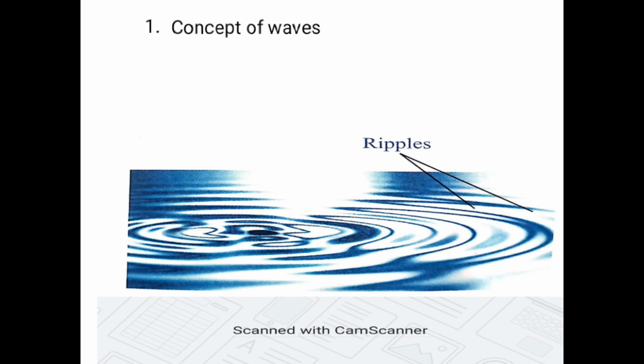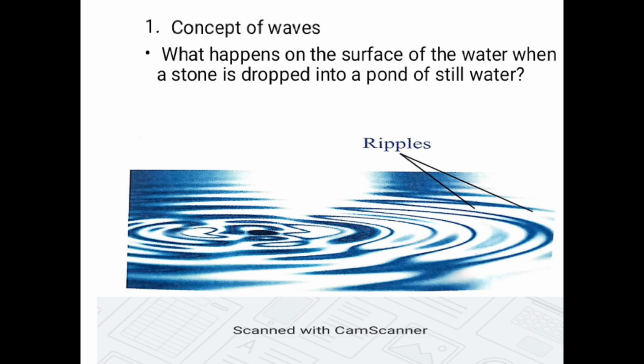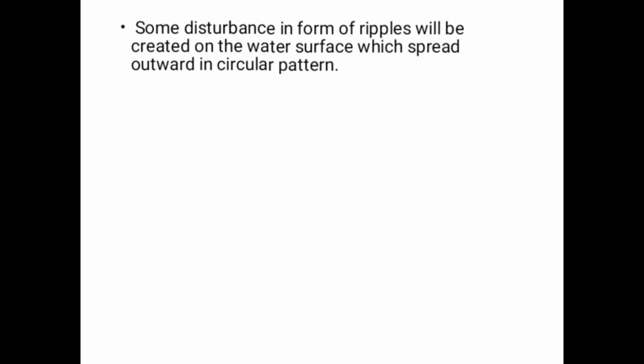What happens on the surface of the water when a stone is dropped into a pond of still water? Some disturbances in the form of ripples will be created on the surface of the water, which spread outwards in a circular pattern.